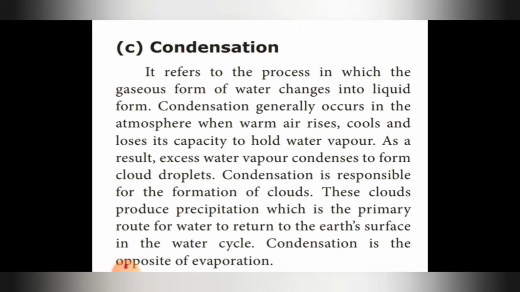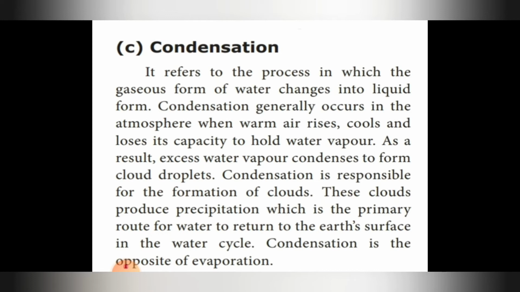Next, coming to condensation. It refers to the process in which the gaseous form of water changes into liquid form. Condensation generally occurs in the atmosphere when warm air rises, cools and loses its capacity to hold water vapor.